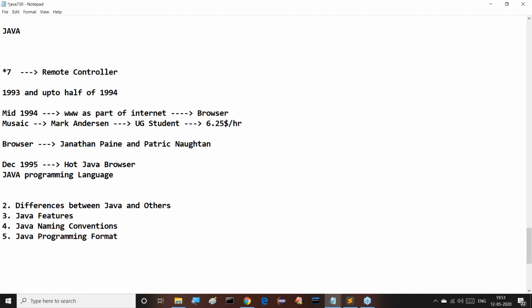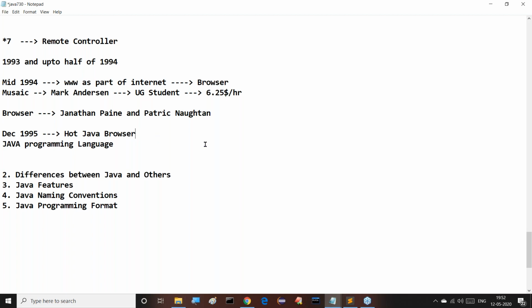Then finally, all people outside knew that Java is a new programming language at Sun Microsystems, and on the basis of that only the HotJava browser was prepared. Strictly speaking, the HotJava browser was prepared by Sun Microsystems on the basis of applets. Applets is one of the topics inside our Java programming.